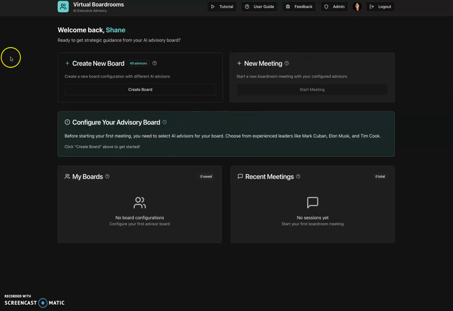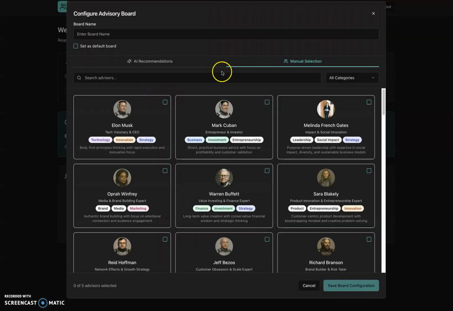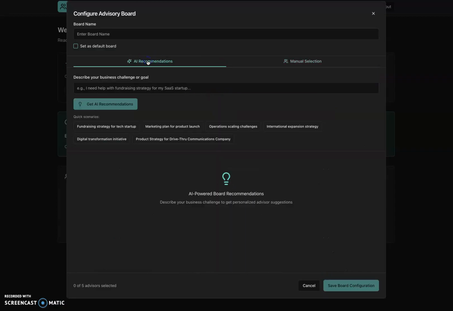Okay, so let's get started. First thing you need to do is create a board. So we go here, and you have a couple options. You have AI options, and you put in there whatever you want. For example, let's say BC Roadmap Assessment. So let's just plug that in there.